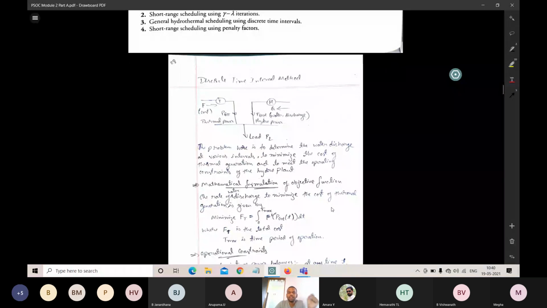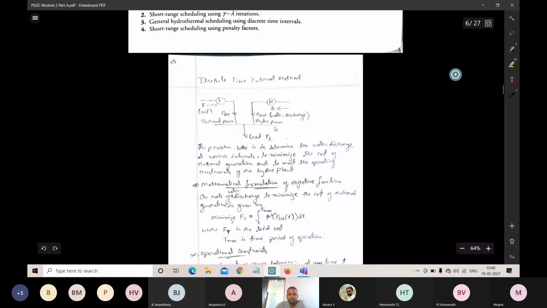By making use of integrations, we can convert the continuous function into a discrete function, as we studied in signals and systems and signal processing. Apart from that, we need to analyze for discrete time intervals. Here a figure is drawn.